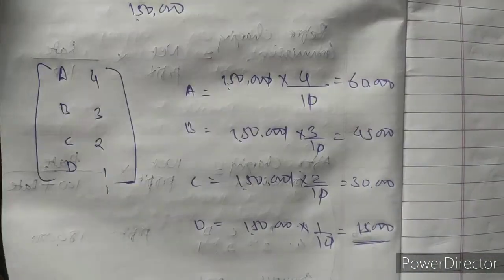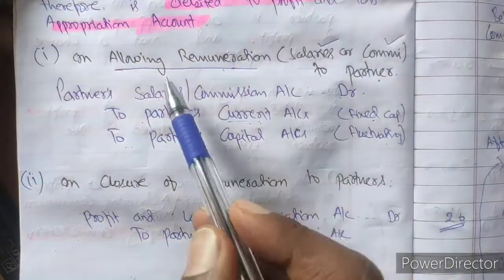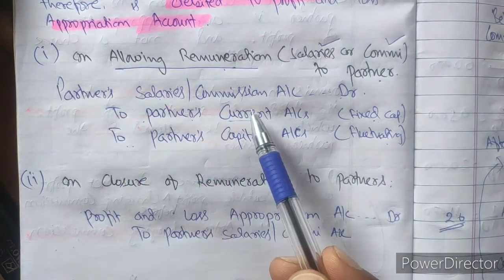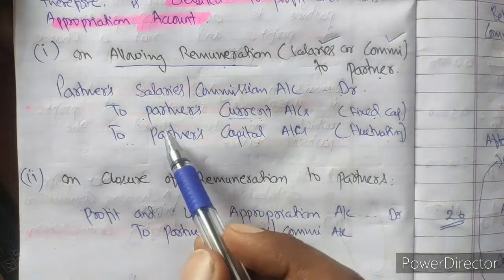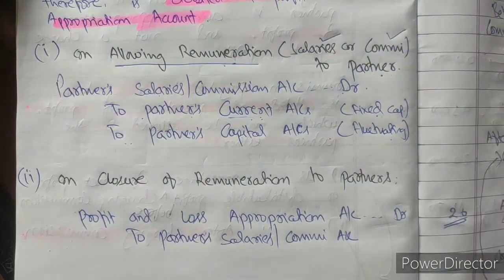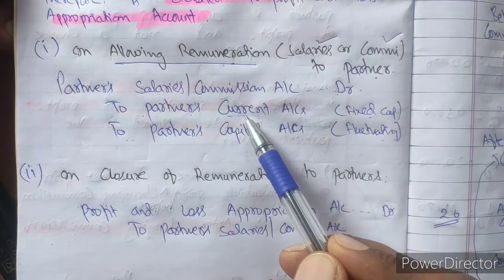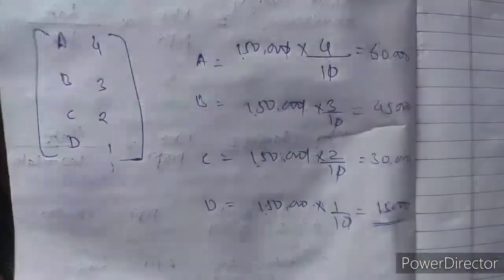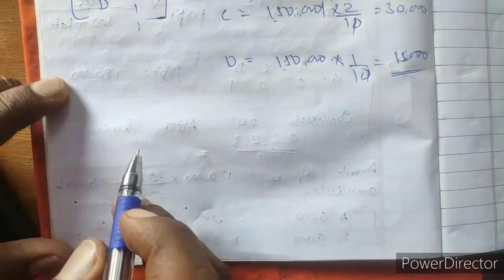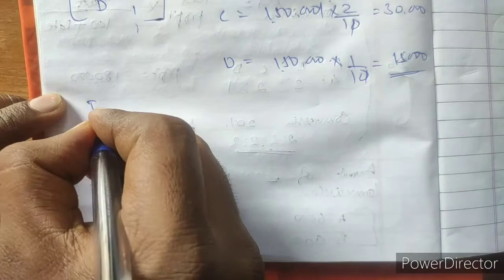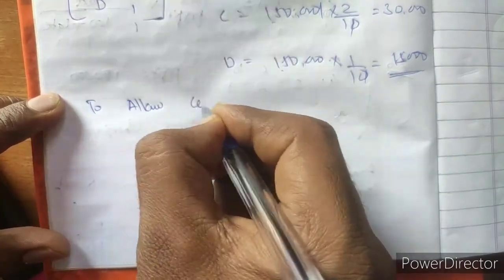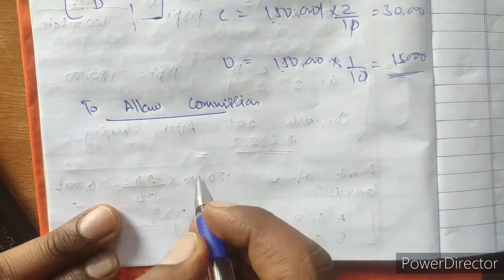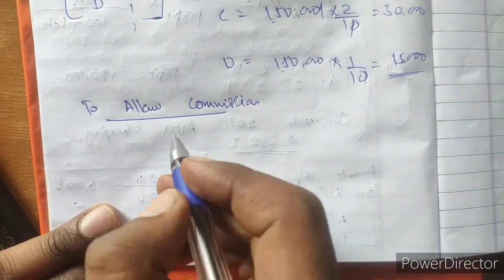To pass the journal entries, what we have learned is that first and foremost we need to allow remuneration, salary or commission to partners. So what will be the entry? Partners salary or commission account debit to partners' capital or current account. If it is not clear whether they are following fixed capital or fluctuating capital, then we consider they are following fluctuating capital. So let us pass the entries. What will be the entry to allow commission? The first entry will be partners commission account debit.